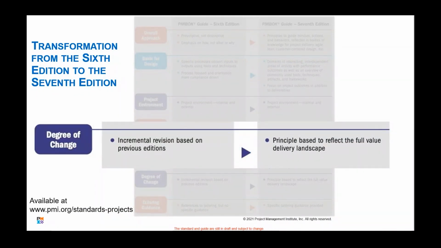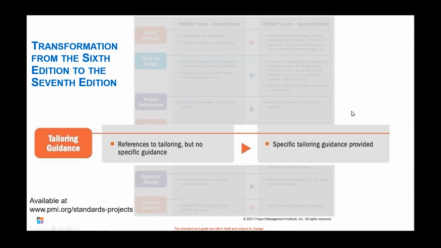The change itself in the 6th edition was just an incremental change from previous editions. We go back to the 5th, they added the stakeholder knowledge area. In the 6th, they added the agile concepts. It was an incremental approach to developing them, as opposed to this one, which is really completely looking at it differently. And rather than talking about how do we just modify a little bit, it was just, let's go back to the basic principles and look at how we're going to deliver the value from the work that we do.